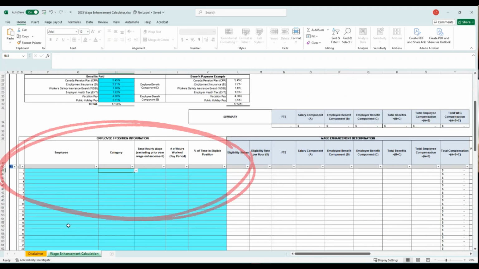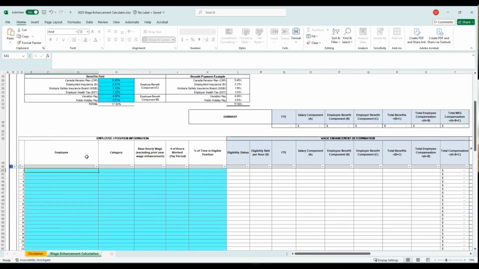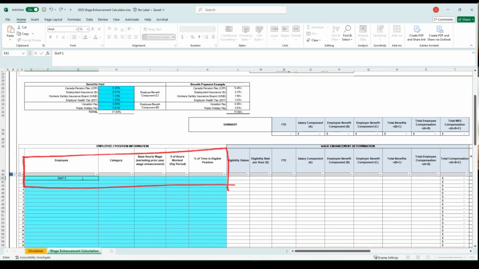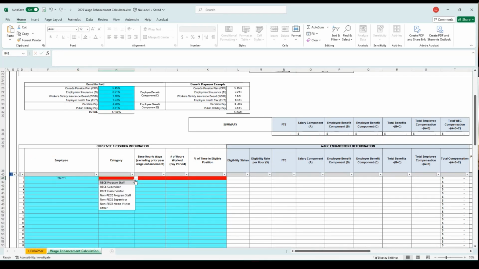And then this section here is where you would put in your employee information. I'll label them staff 1, staff 2, etc., but you would use your employees' names or whatever identifier you want to use for them. So we'll start with staff 1. We'll say that they are an RECE program staff who earns $20 an hour, and they have worked 80 hours in this pay period, and all of that time was in an eligible position. So you'll see here that they're fully eligible for $2 an hour in WEG, which works out to $160 to be added onto their pay.